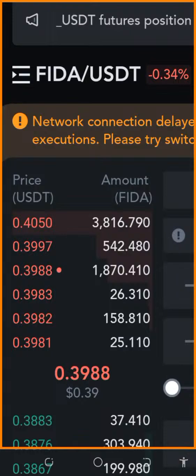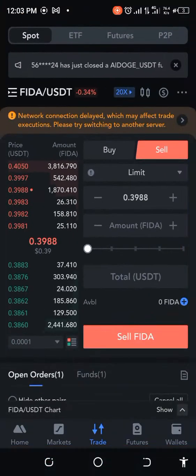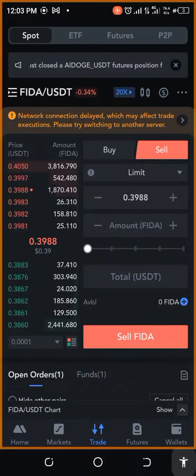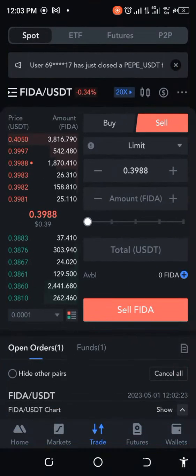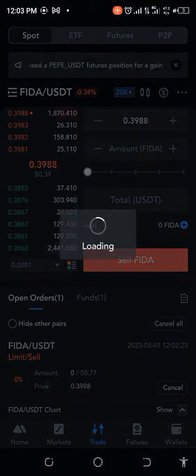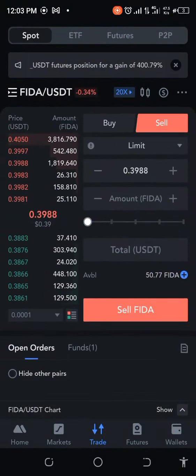You can see that 39.88. Okay, but if I want to sell this off quickly, let me see what this is. This is 37. You can see that if I want to choose this particular price, it's going to show me. Let me cancel this and show you this. Okay, so I've canceled that.